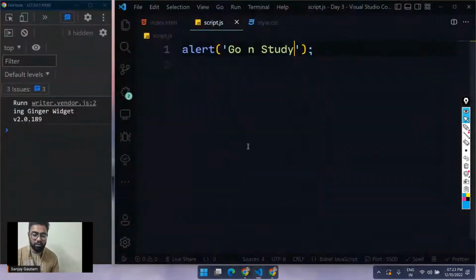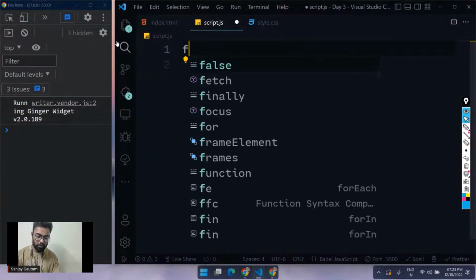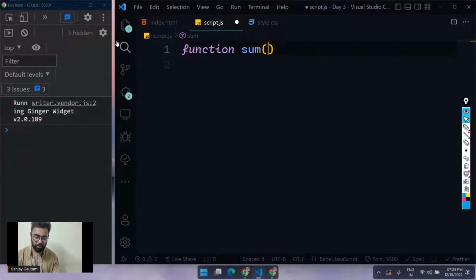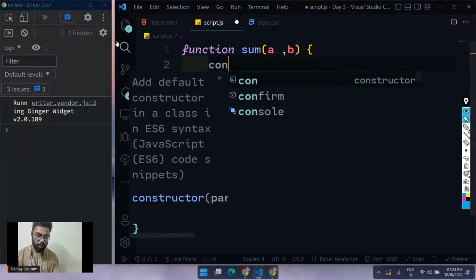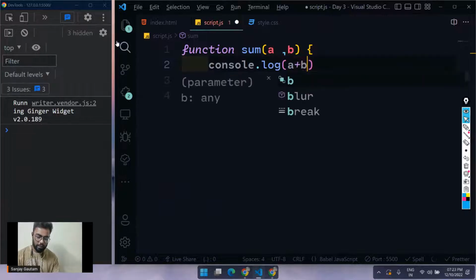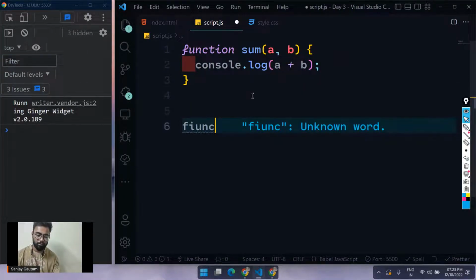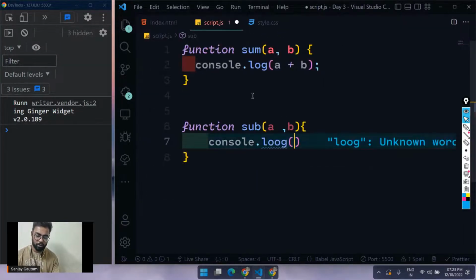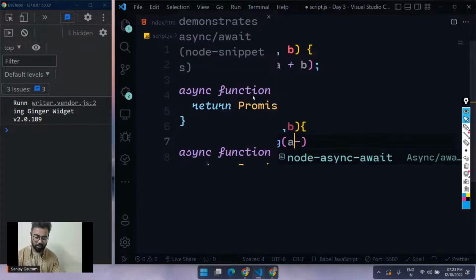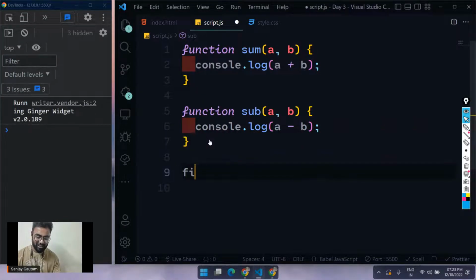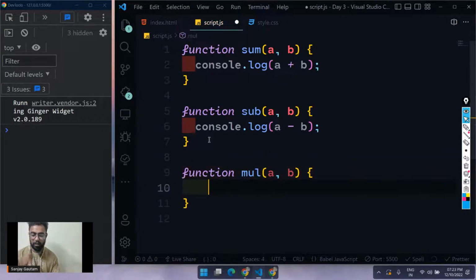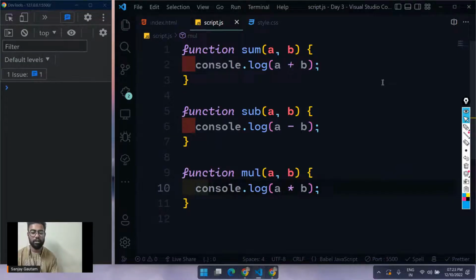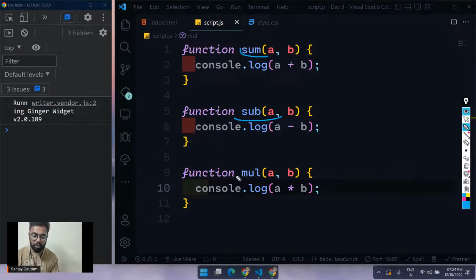You can create as many functions as you want. So let me create one more function. Right now I'm going to create a function sum. Sum is going to take two parameters a and b, and I'm going to do a quick console.log for a and b here. Let me create one more function, sub, which will be used for subtraction. And one more function, multiply, which will be used for multiplication. So here I have created three functions: sum, subtraction, and multiplication.